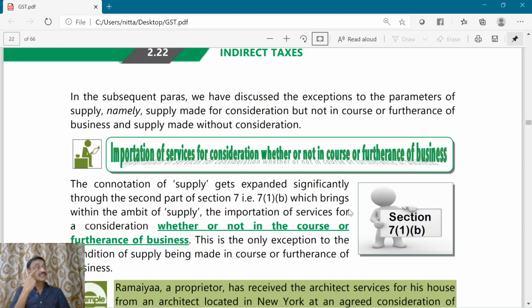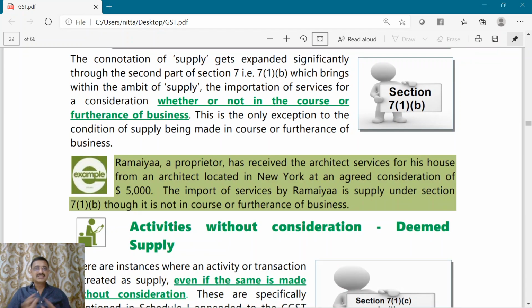Generally, to be termed as supply, the component of supply, sale, exchange, transfer, etc. should be made for consideration and in course or furtherance of business. But there is one exception to the component in the course or furtherance of business. What is that? That is the import of service for a consideration, whether or not in the course or furtherance of business. We already dealt with one example for this.